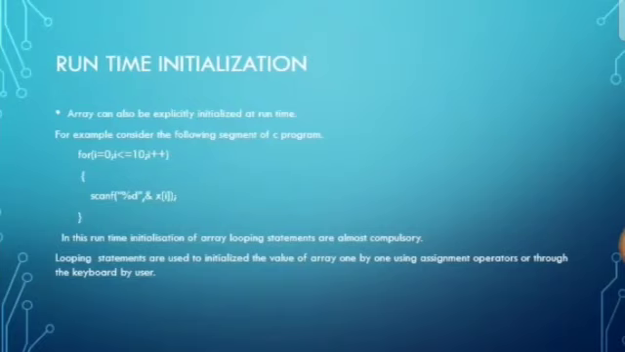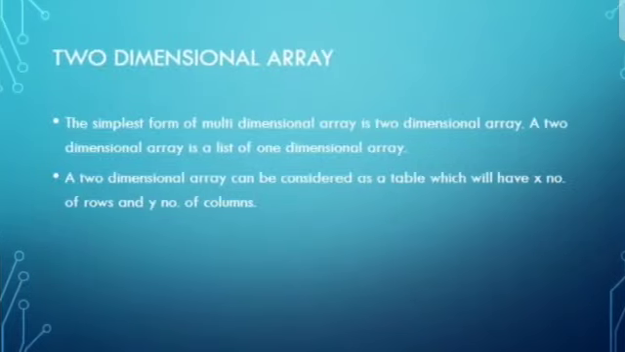Runtime initialization. An array can also be explicitly initialized at runtime. For example, consider the following segment of a C program. In runtime initialization of an array, looping statements are almost compulsory. Looping statements are used to initialize the values of the array one by one using assignment operators or through the keyboard by users.